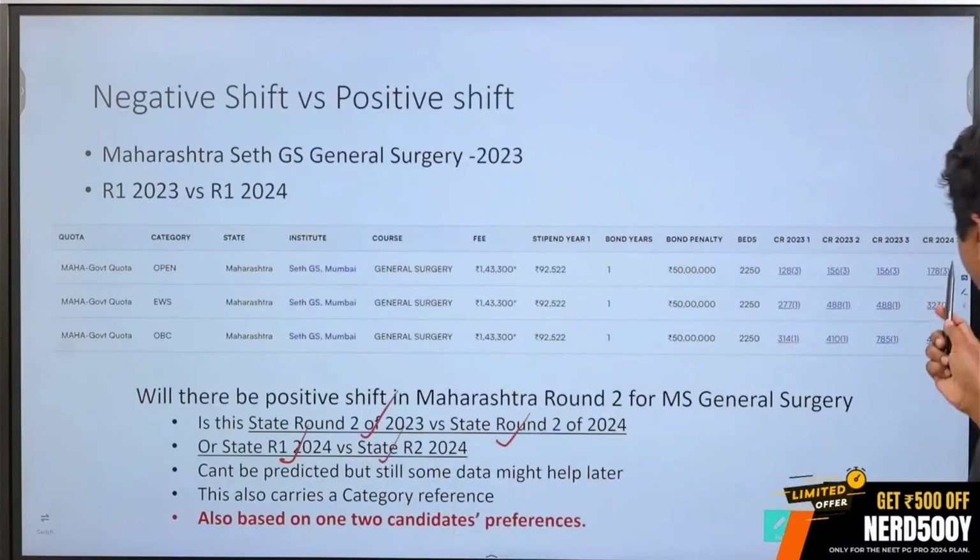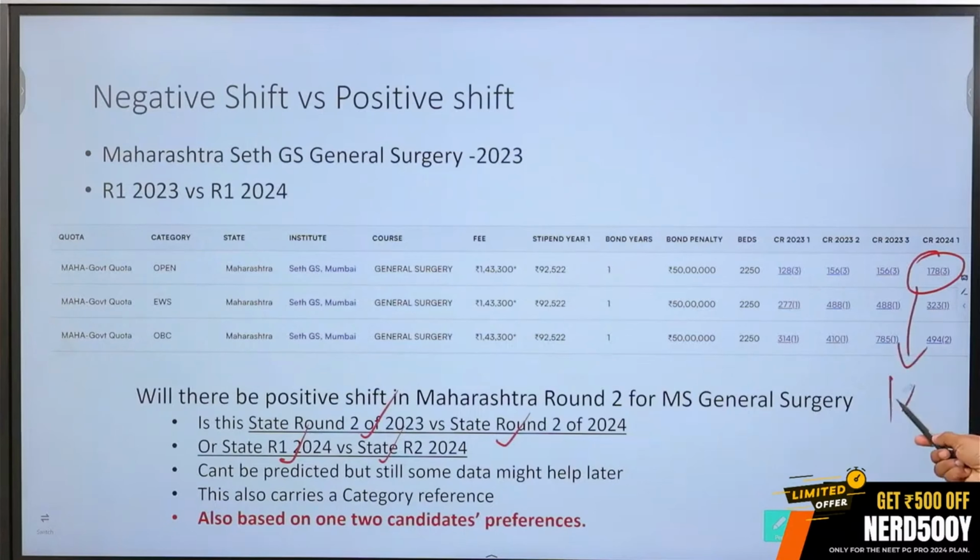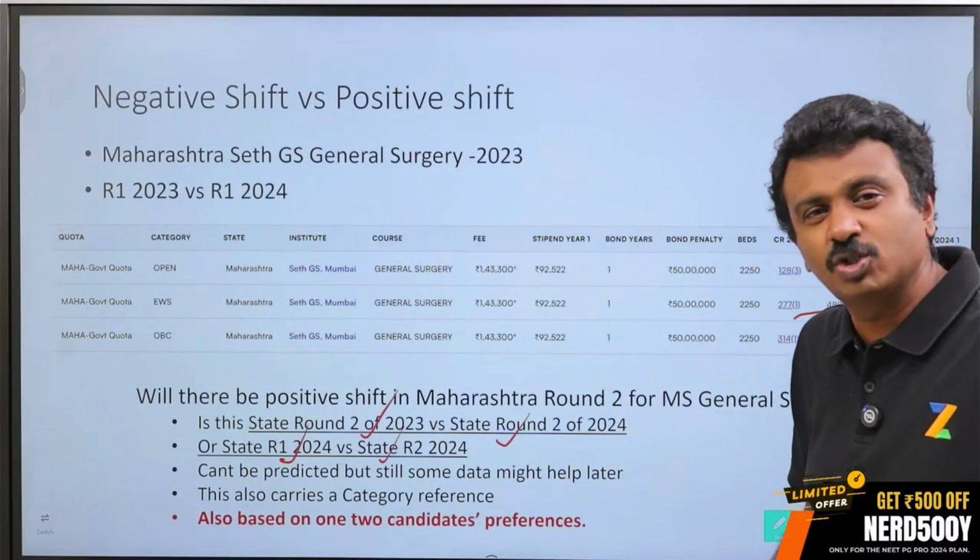I know that it is 178. Will it move on to my rank, which is 190 in round 2? Primary concern should be this. But you can use this data in certain cases where there are more than 10 seats. We will show that during the closing ranks.